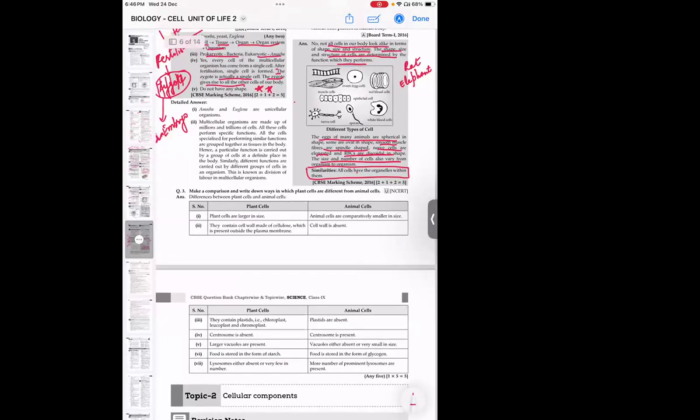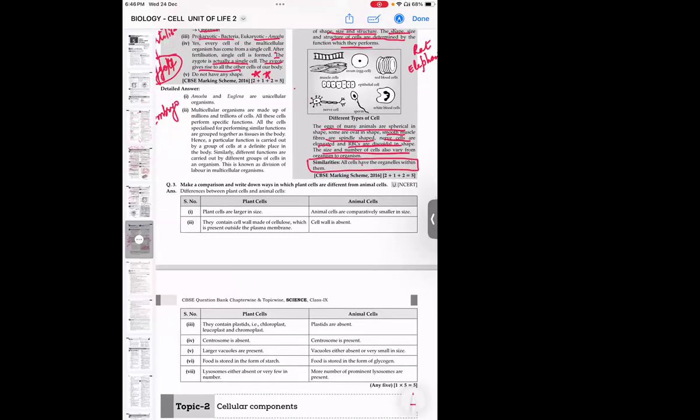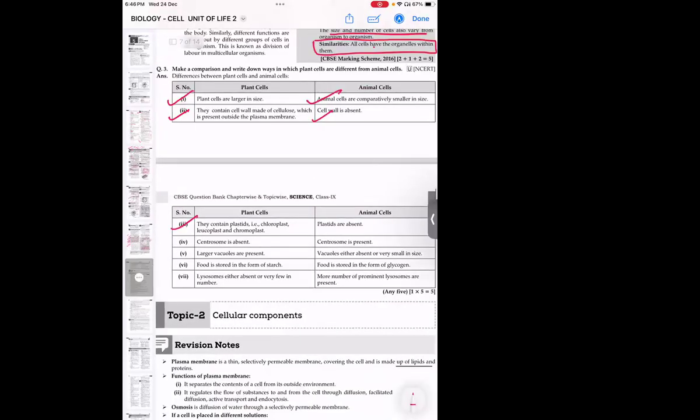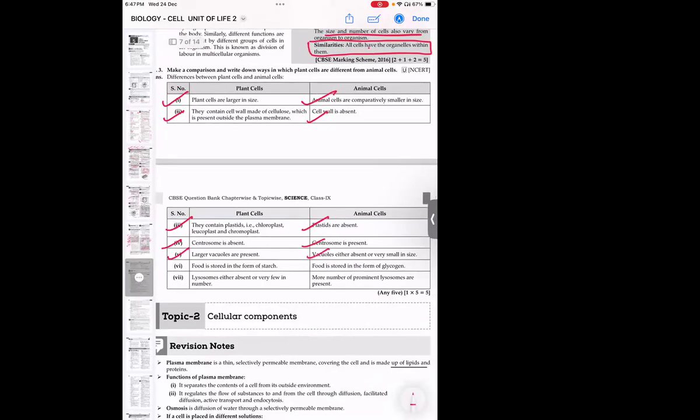Now, the last one: make a comparison and write down the ways in which plant cells are different from animal cells. Plant cells are large in size, animal cells are comparatively small in size. Plant cells contain a cell wall made up of cellulose, whereas animal cells do not have the cell wall. Plant cells have plastids, which are of three types: chloroplast, chromoplast, and leucoplast. Animal cells do not have them. In plant cells centrosomes are absent, whereas in animal cells centrosomes are present. In plant cells, large vacuoles are present, whereas in animal cells the vacuoles are absent.